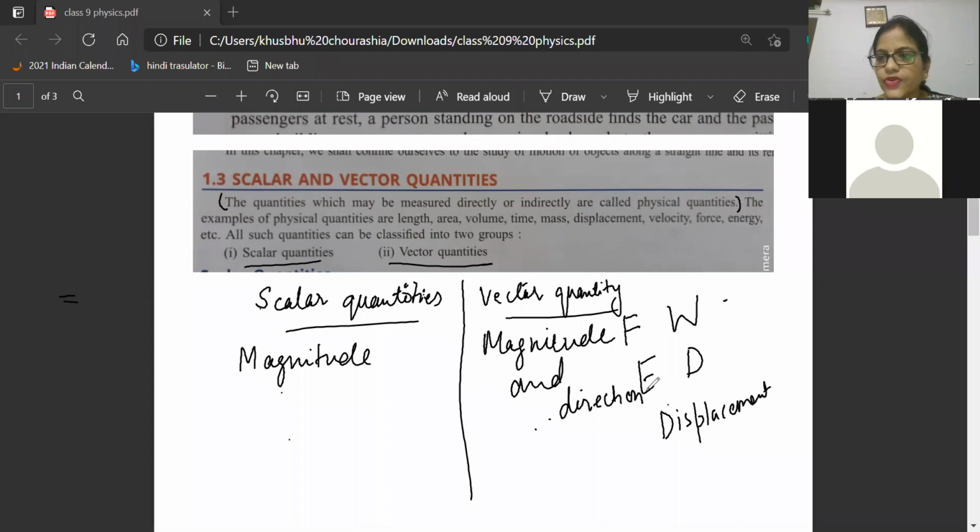Then you will get confused, because right now I started scalar and vector, I told scalar and vector are different, and I started the words magnitude and direction. You might have got confused. Nothing to be confused about. Trust me, beta. Magnitude means, in simple words, length.